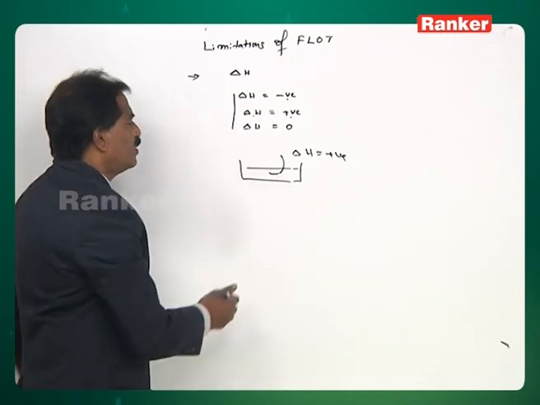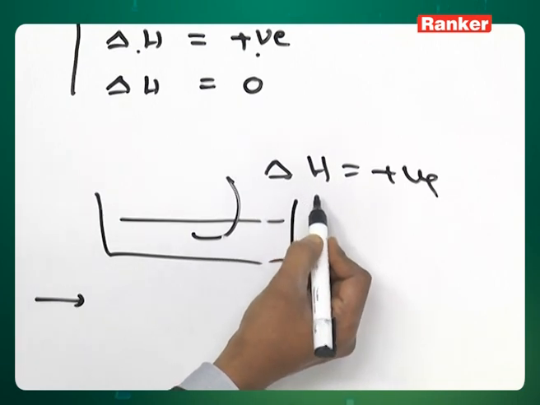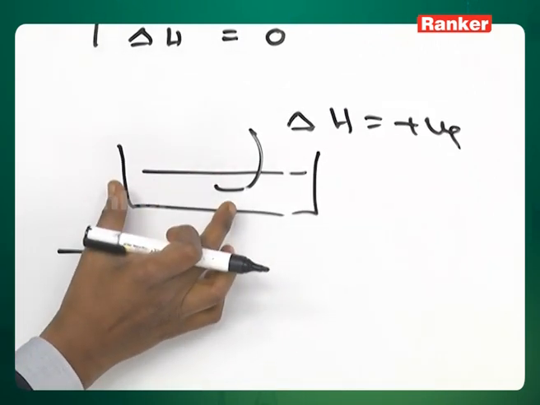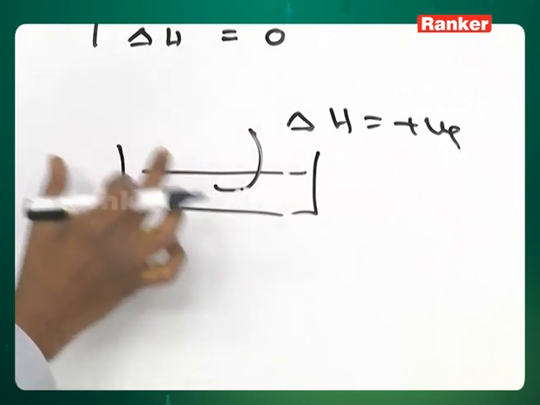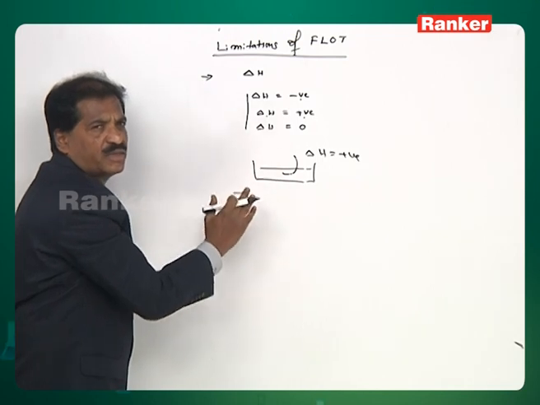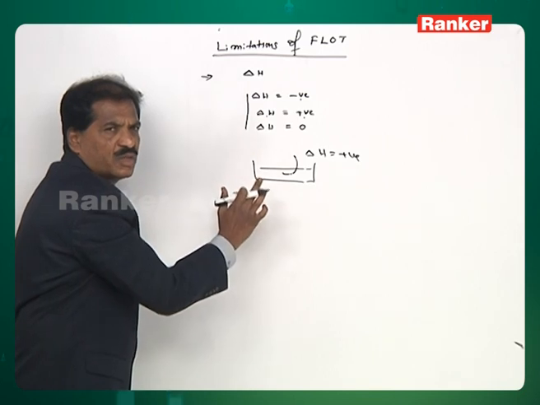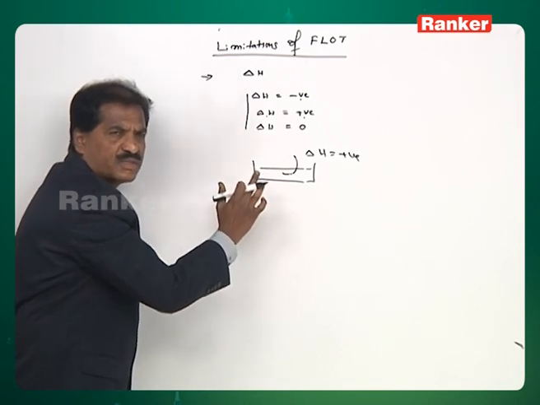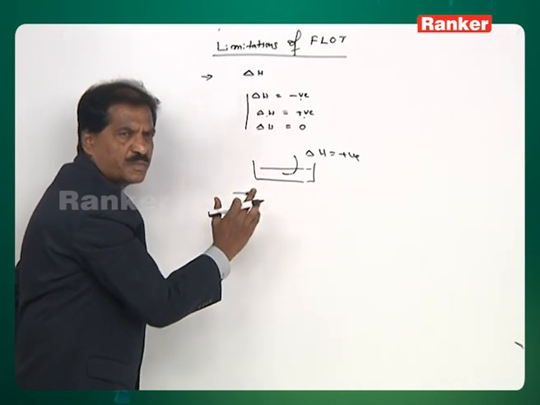Therefore, if we apply the first law of thermodynamics to study the evaporation of water, the evaporation should not happen in nature, because during evaporation the enthalpy change is positive. The first law says that whenever enthalpy change is positive, those reactions are non-spontaneous.